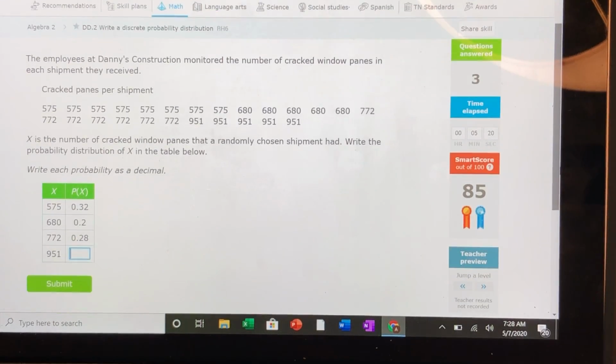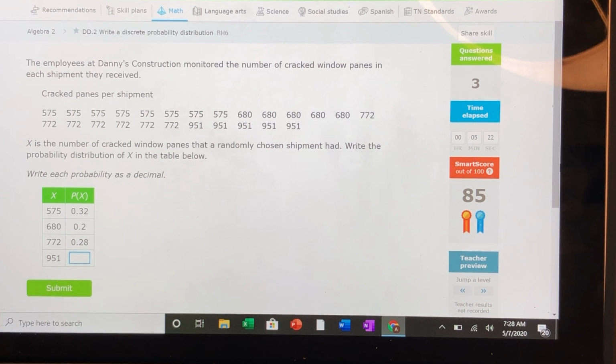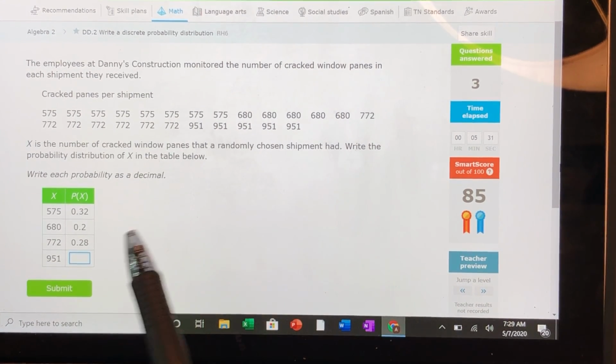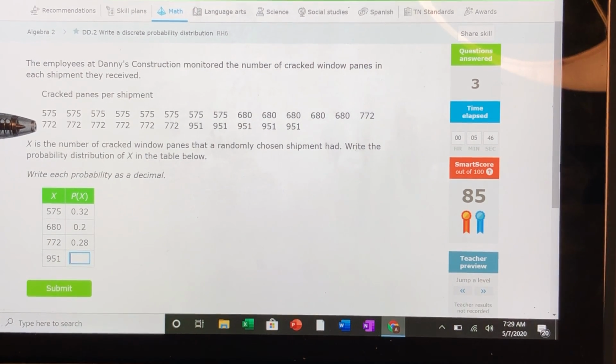We're up to 85. Let's see, the employees at Danny's Construction monitored the number of cracked window panes in each shipment that they received. Okay, cracked panes per shipment. X is the number of cracked panes that a randomly chosen shipment had. Write the probability distribution of X in the table below. Write each probability as a decimal. Okay, well, there's two ways we can do that. First of all, they didn't give us a frequency table this time. This time they actually just gave us the raw data. But we could figure it out.